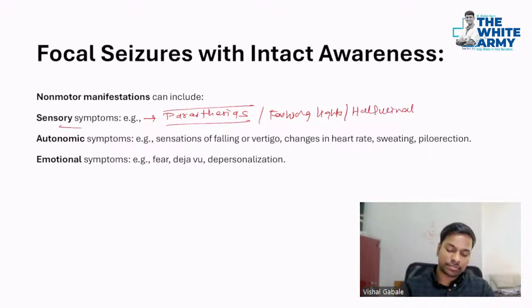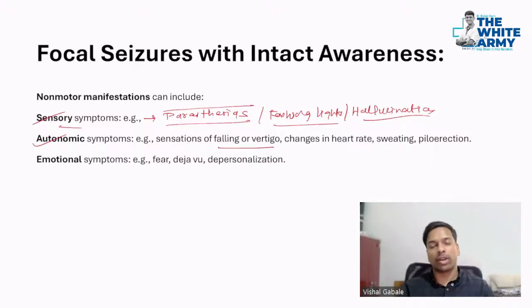Hallucination. These features can be there in the form of sensory, along with autonomic, in the form of feeling a sense of falling or vertigo, even change in heart rate, sweating, piloerection, goosebumps and all those things that you expect in a focal seizure with intact awareness. So focal seizure can have motor as well as non-motor manifestations.